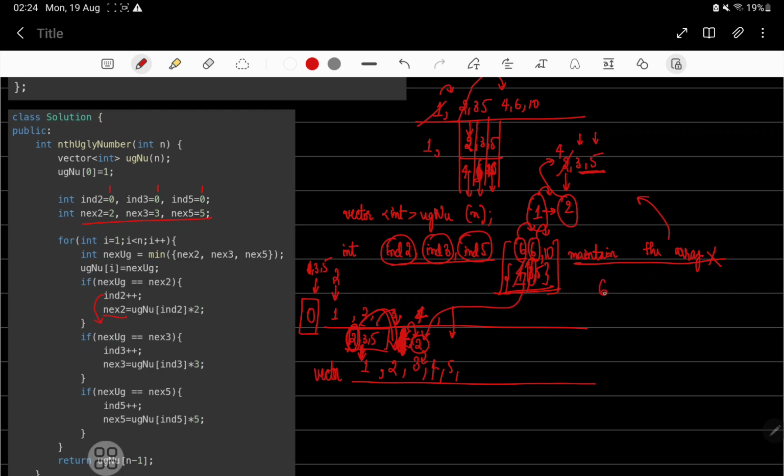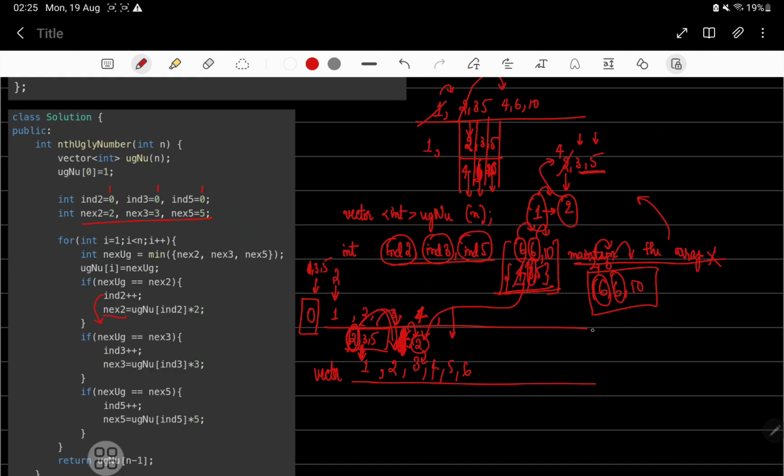Now comes the real case. When 6, 6 and 10 are present, what are we going to do? Out of these 3, what is the minimum? Minimum is 6, but what are the indices that need to be incremented? For 2 and 3, both contentions are 6. Now if I put 6 over here, I have to move 2 also, I have to move 3 also.